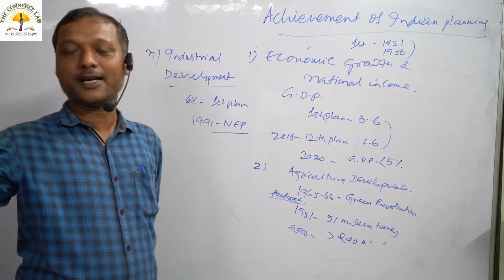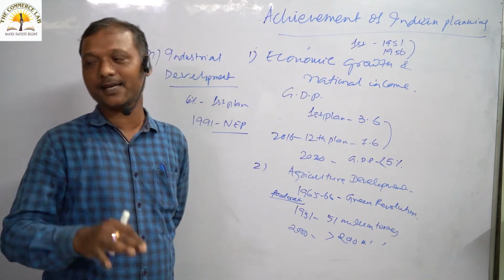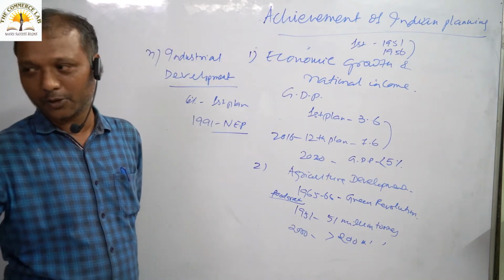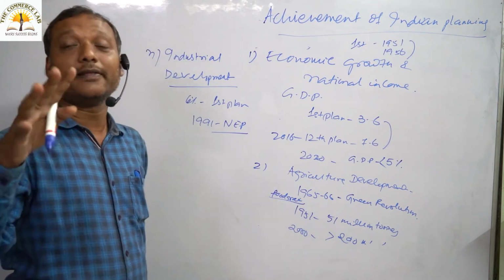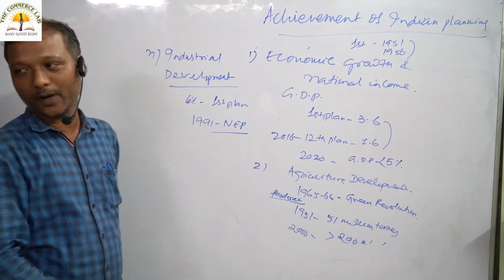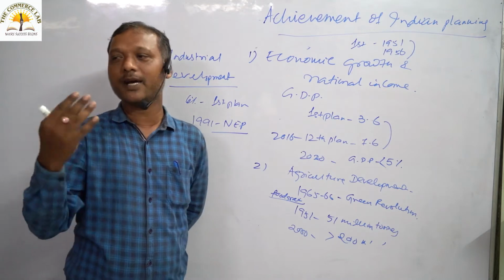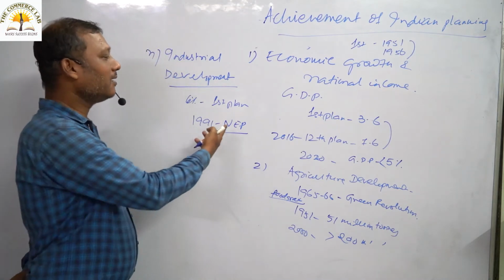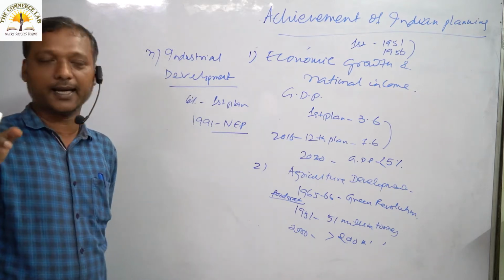We have removed all types of restrictions on industrial licensing. We have allowed the private sector to come forward. We have entered the global market. So there are many new concepts we have introduced in the year 1991, which is the biggest boost to our industrial development.